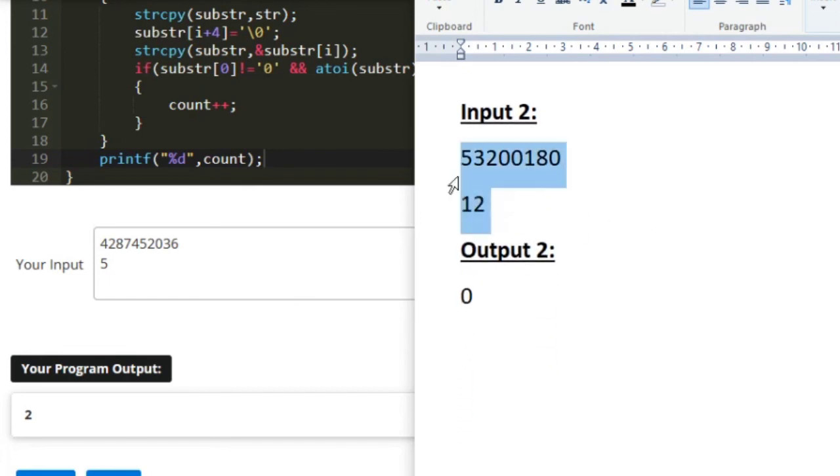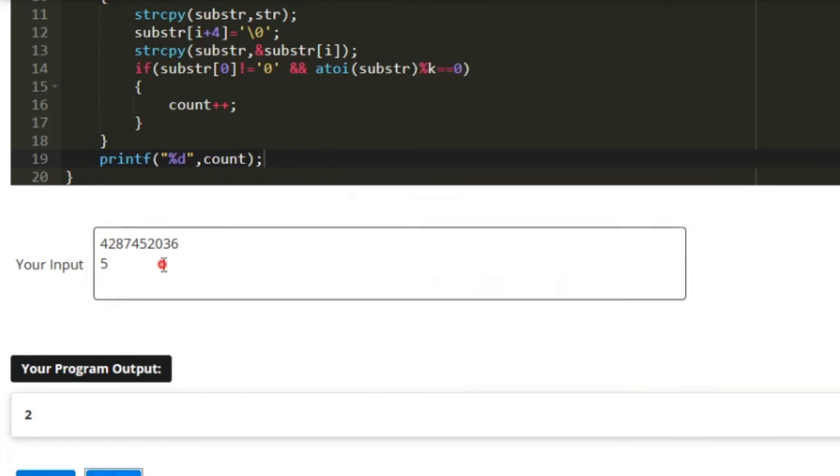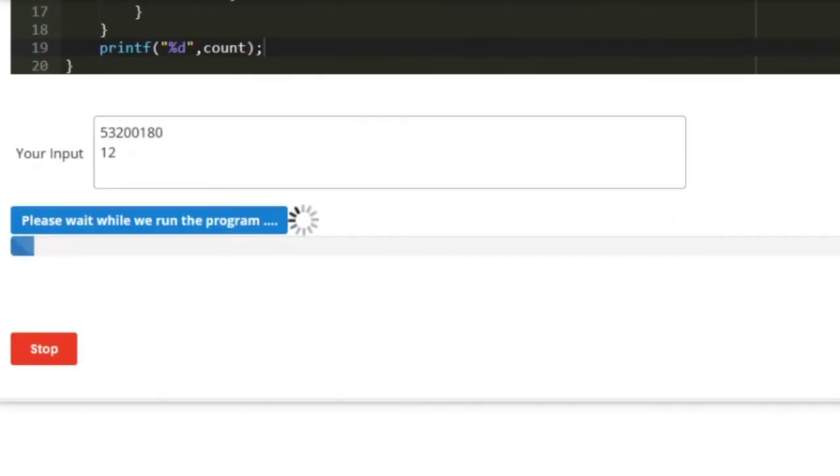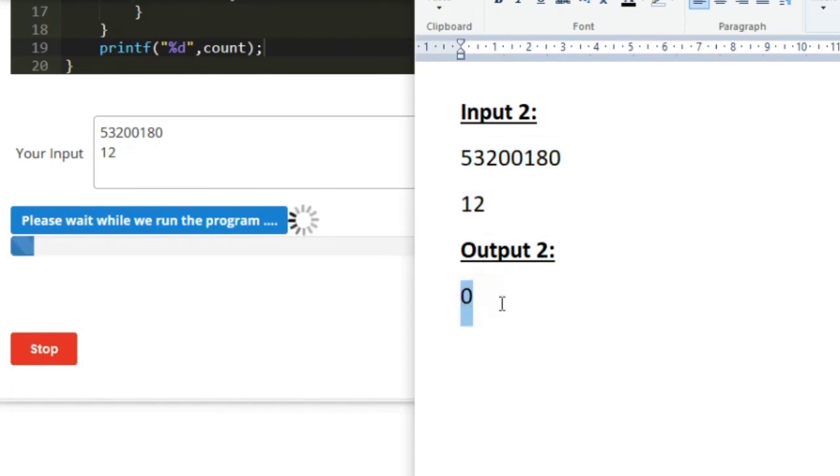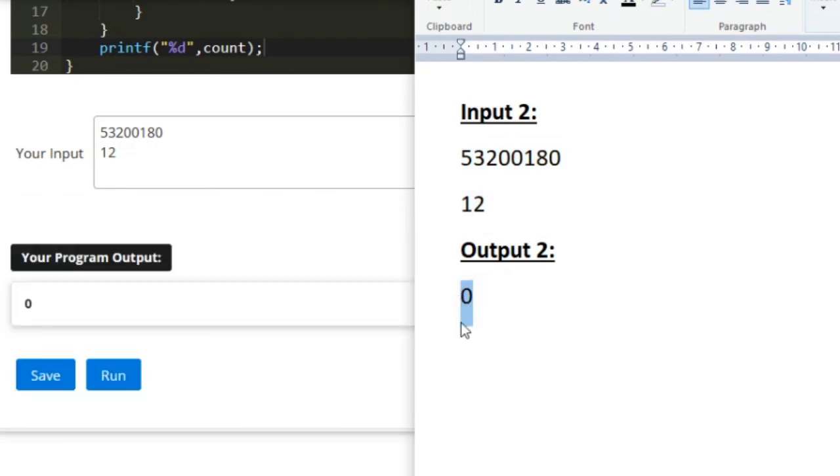Similarly, let us also check our program with sample input 2. For sample input 2, our expected output is 0, and we also get 0. So this is the logic behind today's daily challenge.